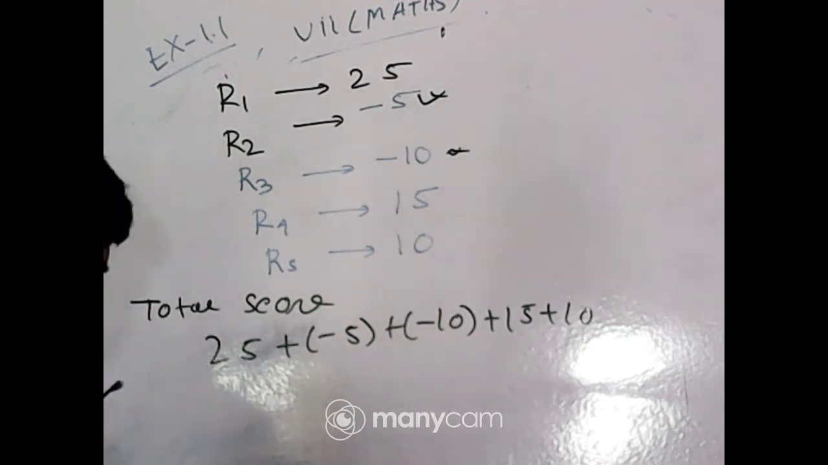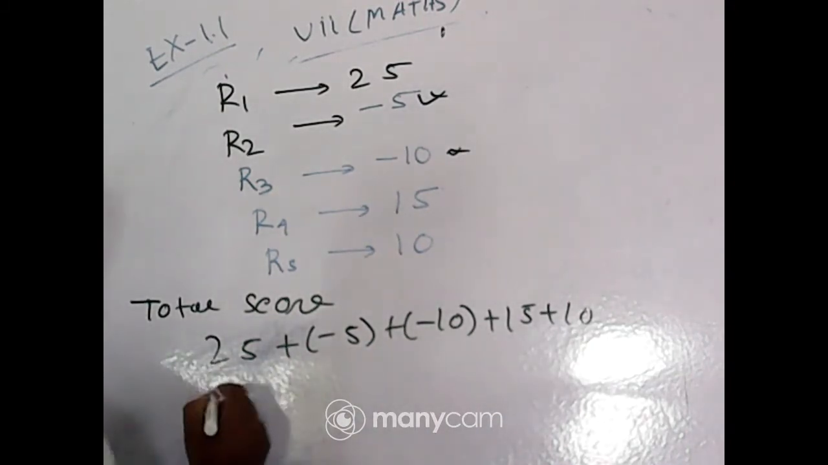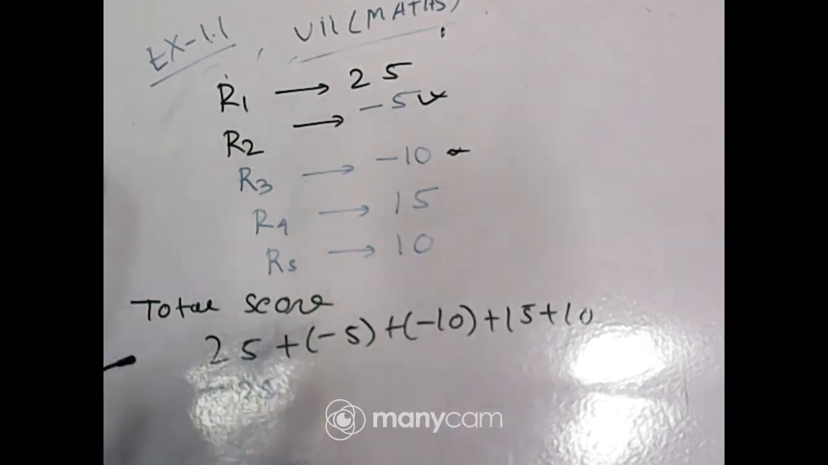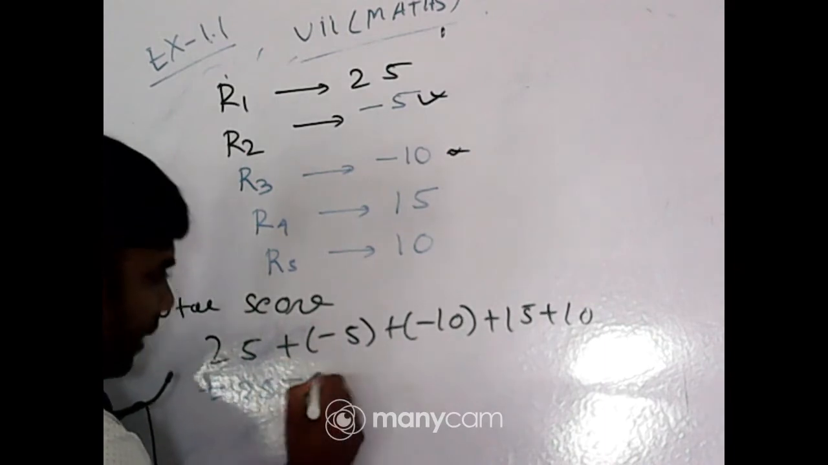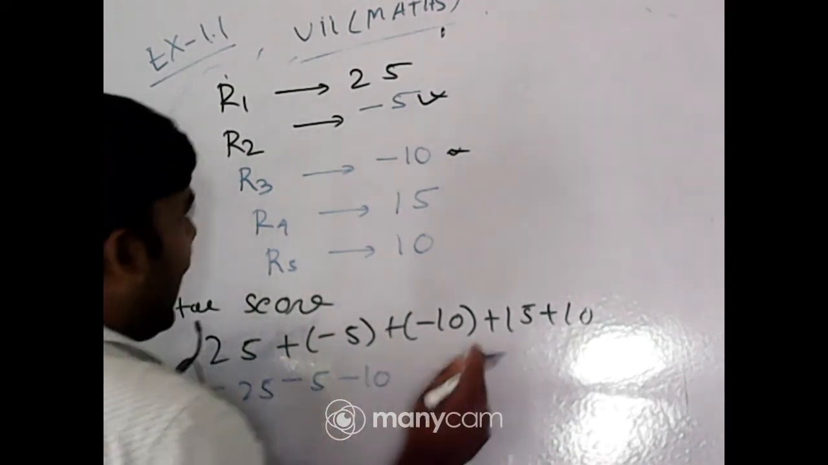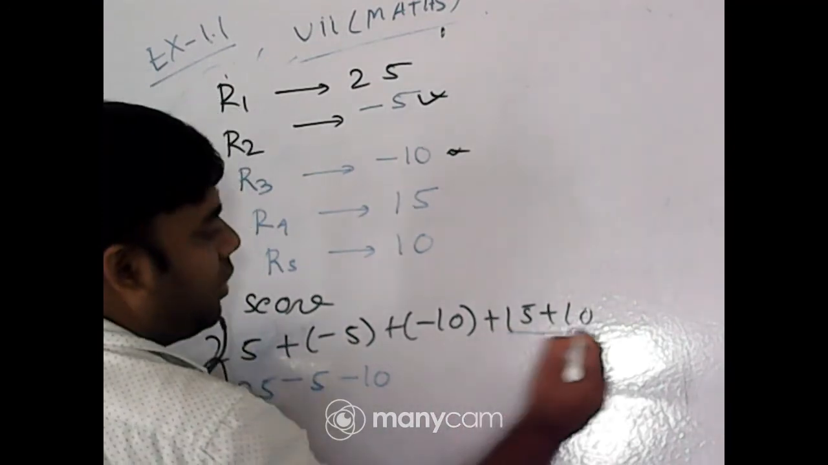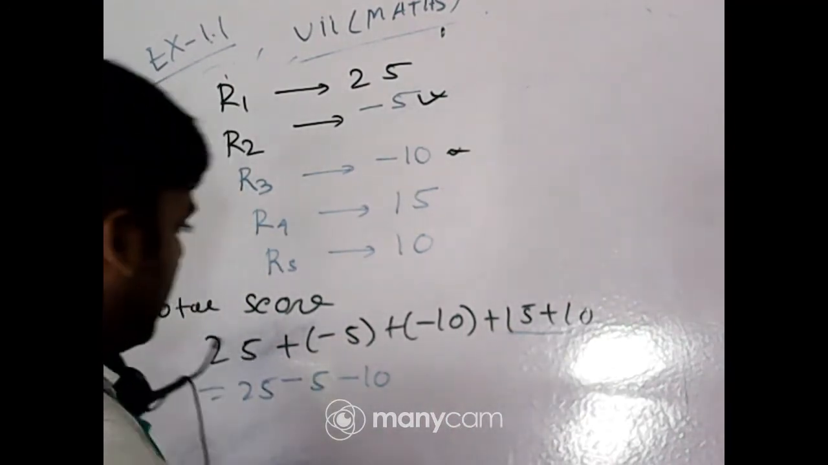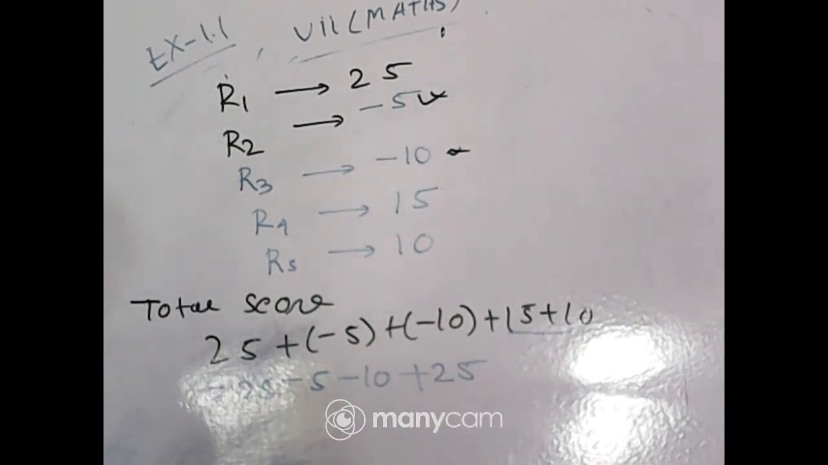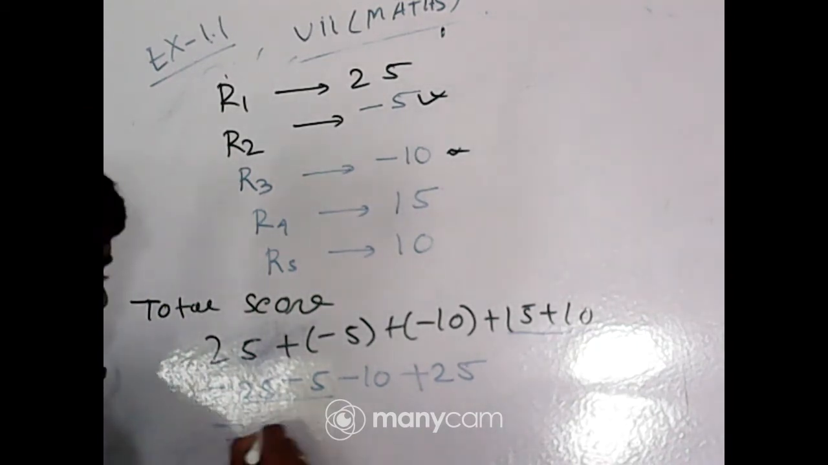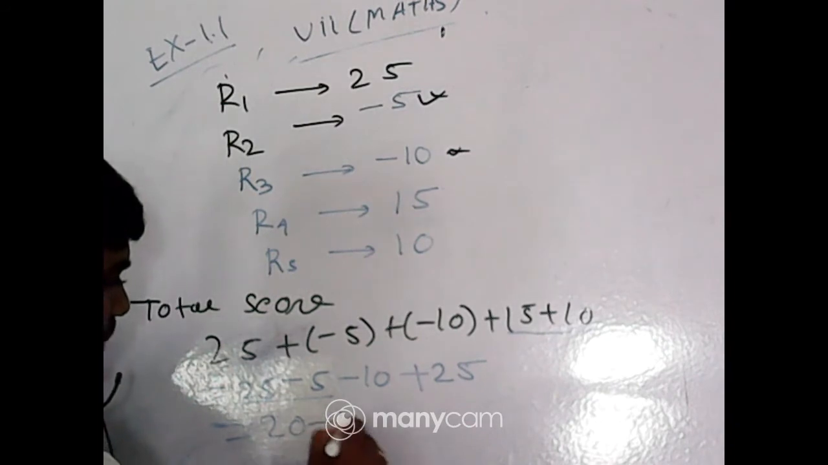Okay, next. So 25, students, you already know that plus into minus, bracket means multiplication, so plus into minus is minus 5, plus into minus is minus 10, and plus 10 and plus 15 and plus 10, addition 25. Okay, next part, 25 minus 5, solve it. I have underlined it, so in the next line you will solve it. So 25 minus 5 is 20, minus 10, plus 25.